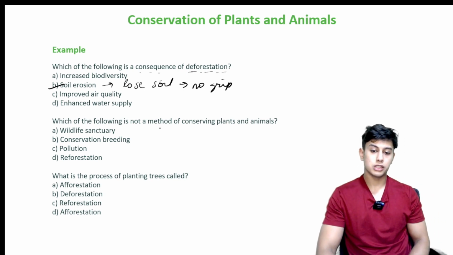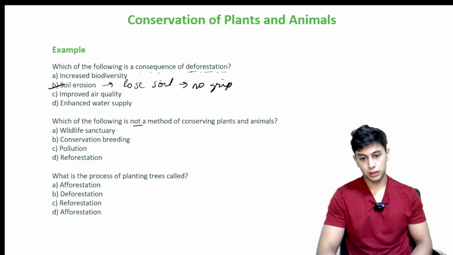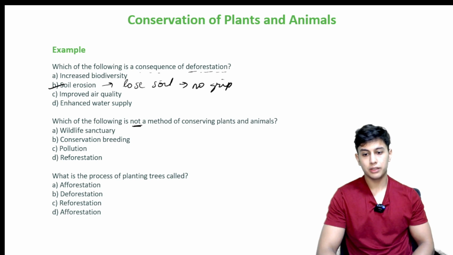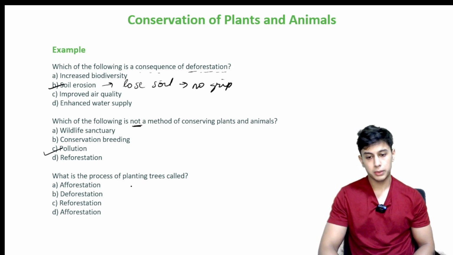Which of the following is not a method of conserving plants and animals? Not a method, alright? Wildlife sanctuary, conservation, breeding, pollution, reforestation. It is pollution. What is the process of planting trees called? Afforestation, deforestation, reforestation, afforestation. It is reforestation.